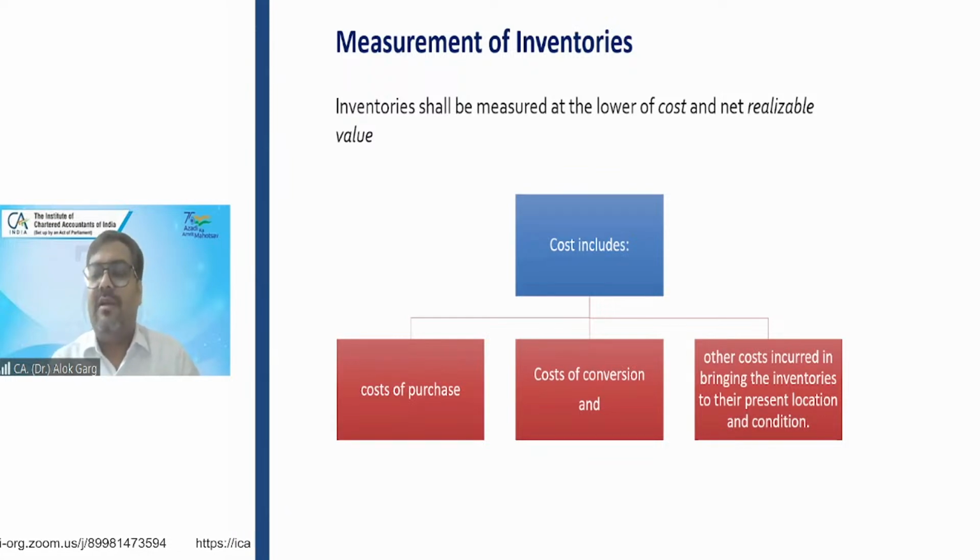So the storage is part of the process of manufacturing that whiskey. In that case, the storage cost is important to bring the inventory to its present location and condition, right? To make it sellable. So that storage cost will also become part of the cost of the inventory. Okay. So it includes cost of purchase, cost of conversion, meaning processing cost, and the other costs as well.